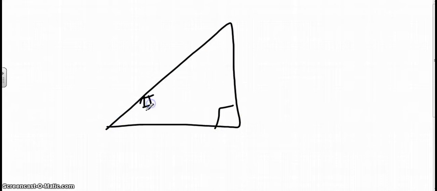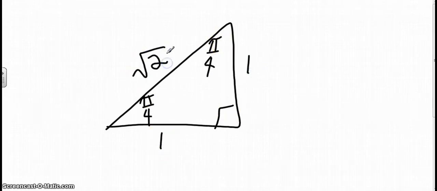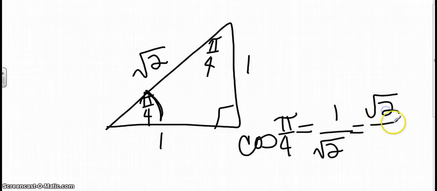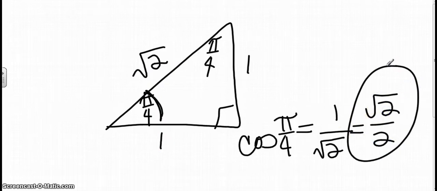Pi over 4 is the same as 45 degrees. And you know that if you have a 45-45 right triangle, 1, 1, square root of 2 are the special values for that. So if I'm finding the cosine of pi over 4, that's going to be adjacent over hypotenuse. So that would be square root of 2 over 2. That's my cosine of pi over 4.